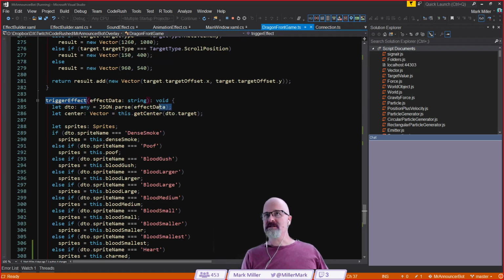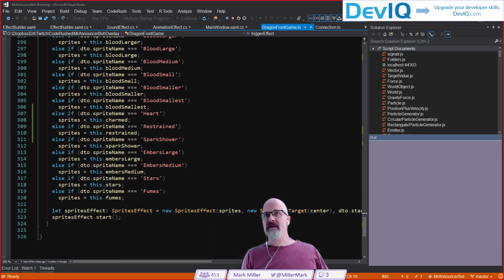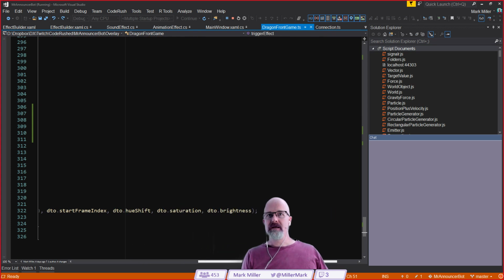And then we're going to parse that data. And there's our DTO right there. Then we're going to do a couple of checks on what the sprite name is as we go down through here. So there's the sprite name, and we're just checking. And then what we're doing is setting the sprites array to the correct thing and creating a new instance of that sprite. That's what we're doing.